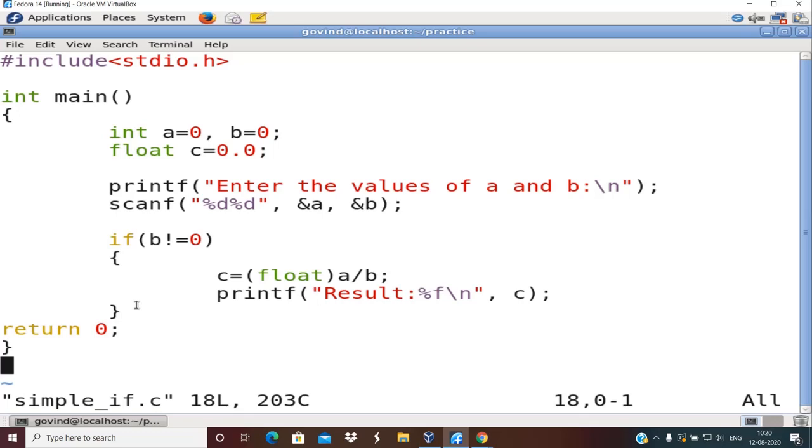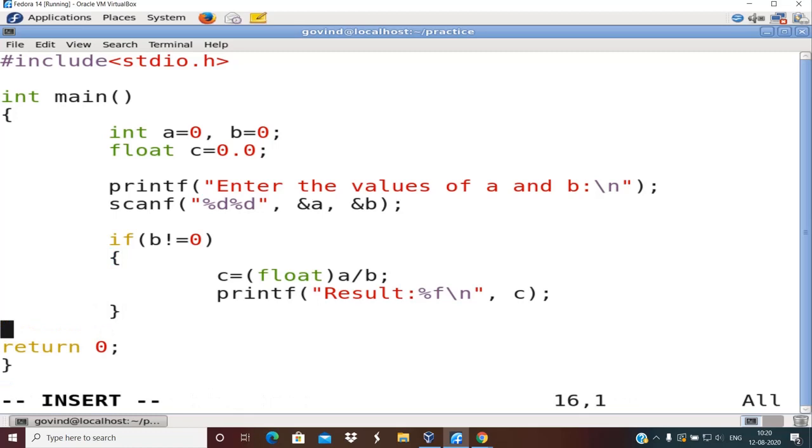To introduce that feature, if the value of b is 0, the program should print that division is not possible. Okay, how do I do it? With the help of if else. This is not possible with simple if, but it is possible with if else.